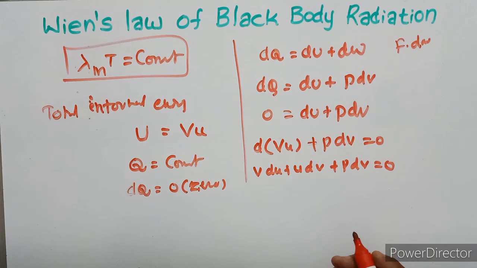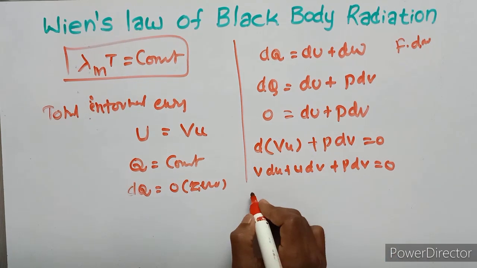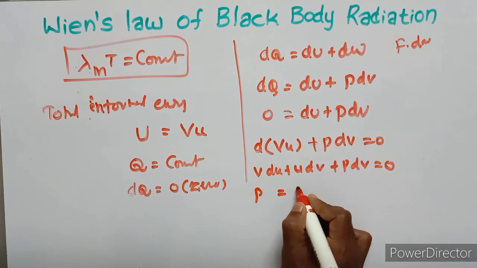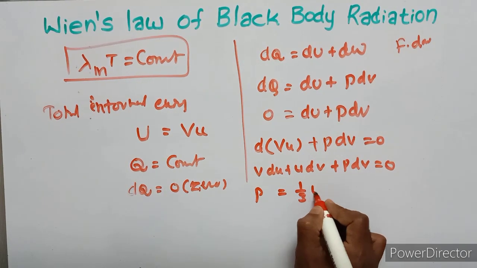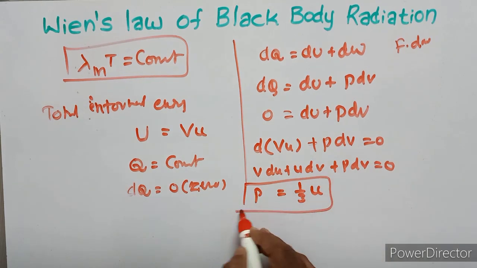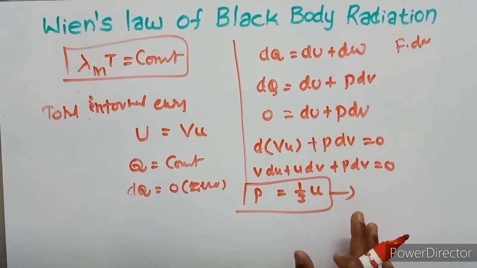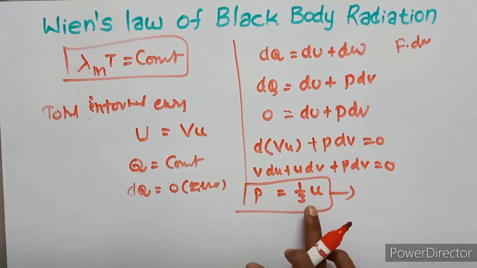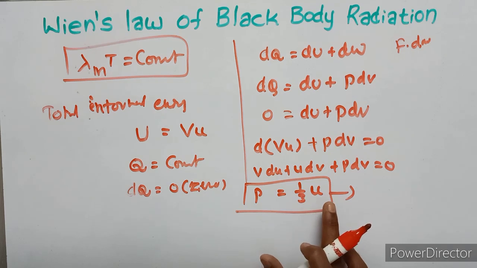By electromagnetic theory of radiation, the radiation exerts a pressure P equal to one third of the energy density.